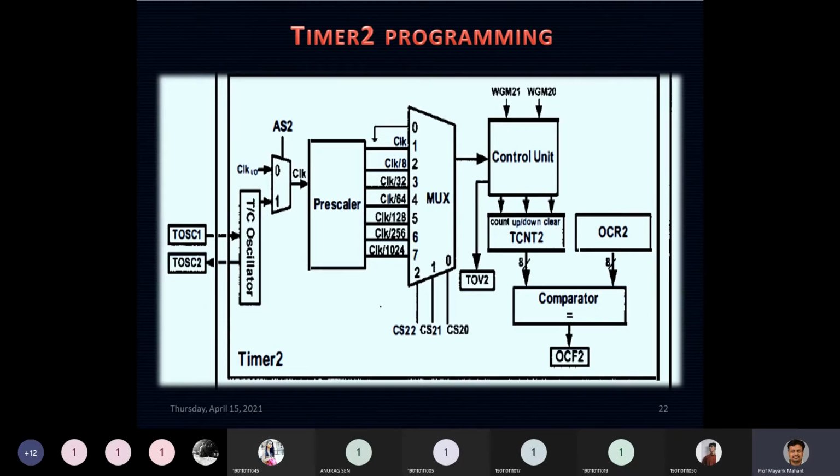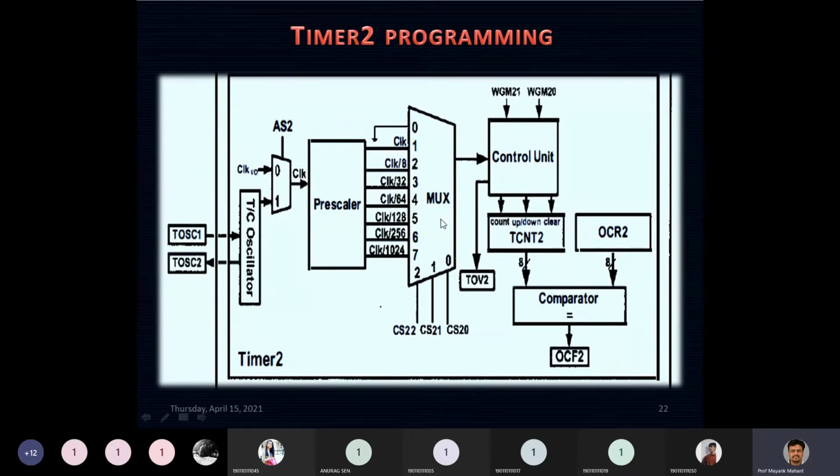Here the direct clock can also be provided if I select 1. If I select 2, it divides by 8. If it is 3, it is divided by 32. If 4, it is divided by 64, and 5 divides it by 128. So this is also a point of difference. If I compare this with timer 0, in timer 0 I do not have this 128. A prescaler value of 128 is not available in timer 0, so the prescaler also has a difference.